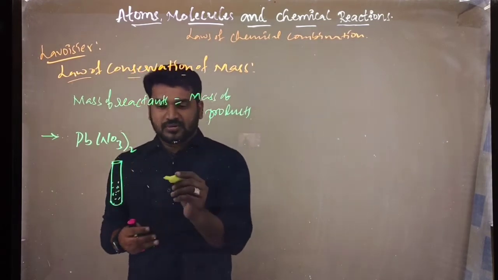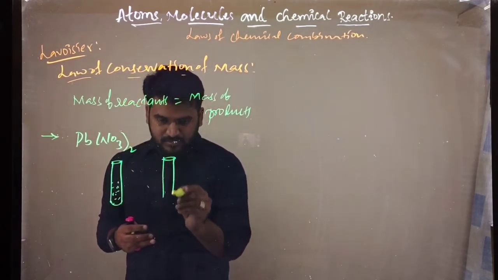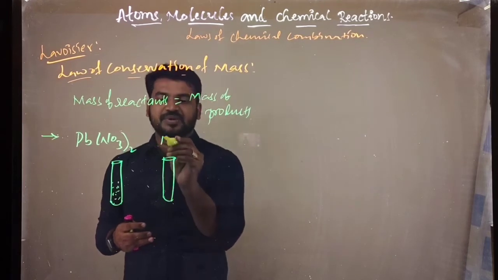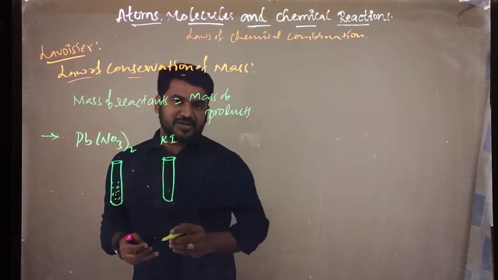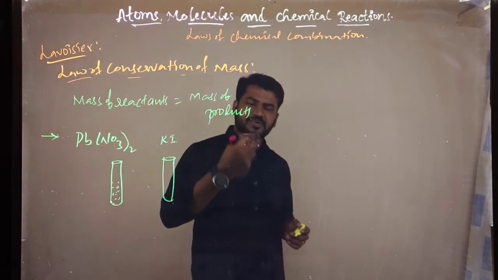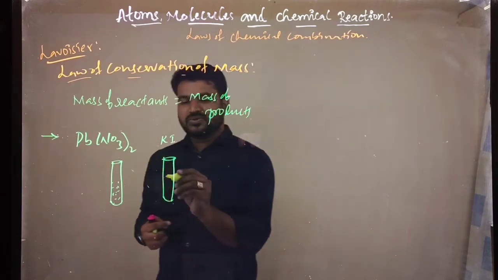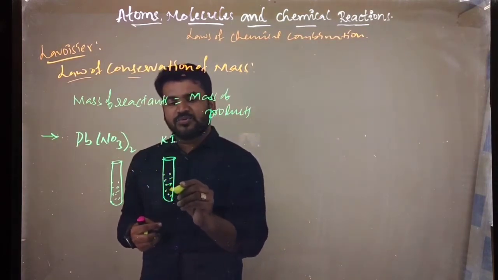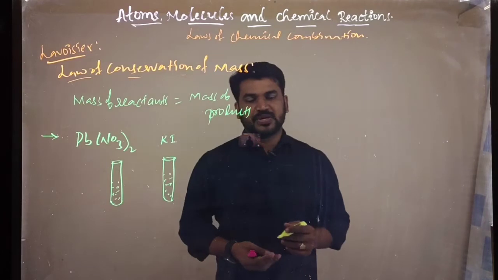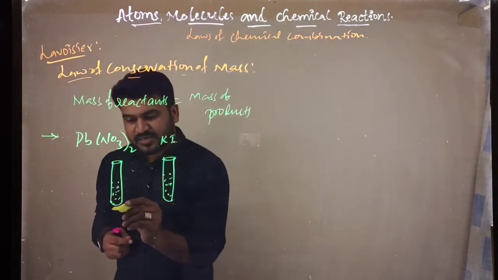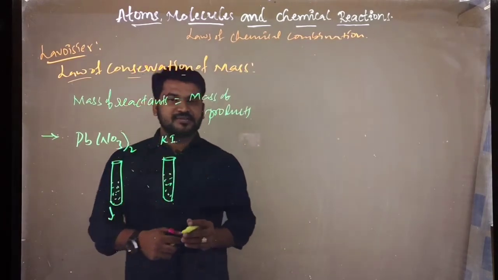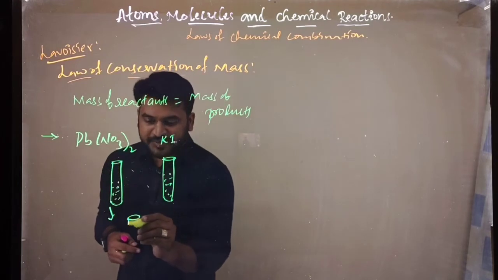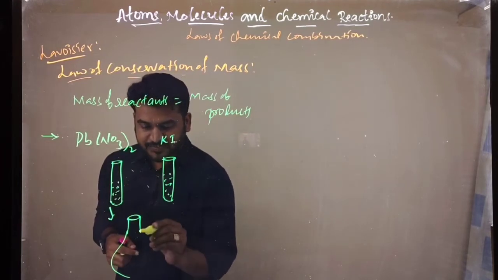One more test tube I am taking. In that I am taking potassium iodide. Again, a pinch of potassium iodide I am taking in one more test tube. Now take this lead nitrate into a conical flask.